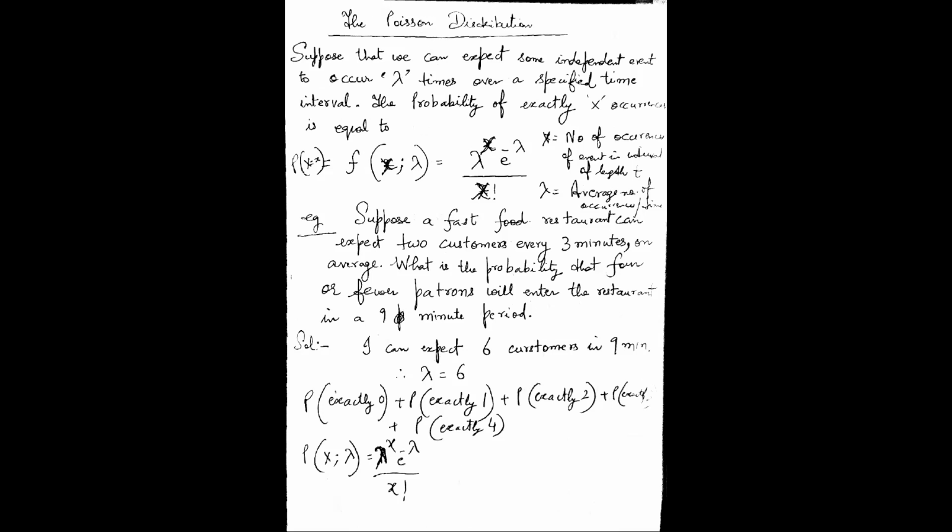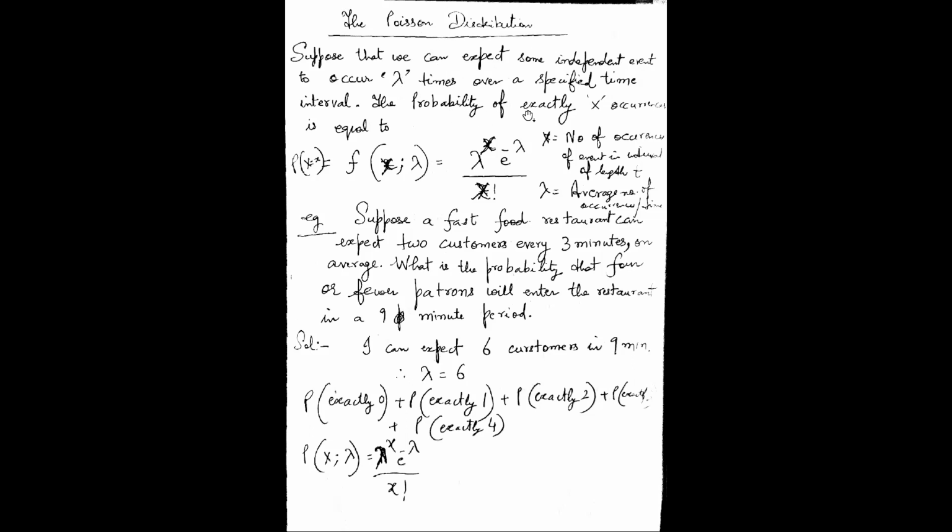Suppose that we can expect some independent event to occur lambda times over a specified interval. In the example, it will be more clear. So any independent event we are expecting to occur lambda times over a specified time interval.